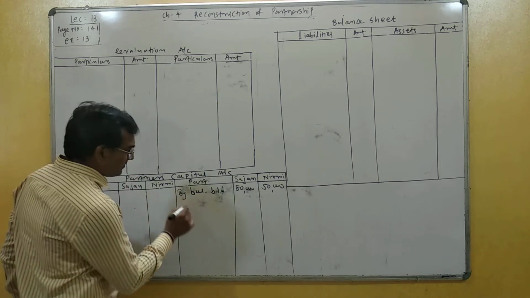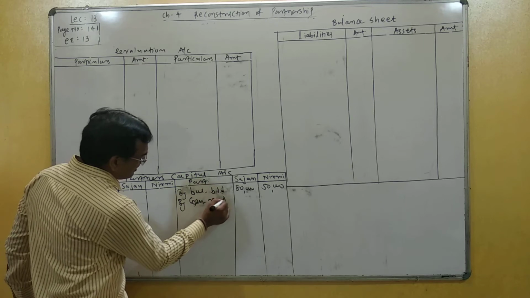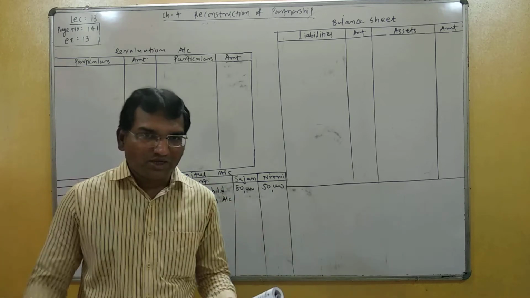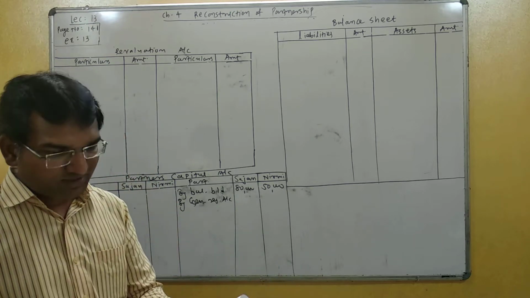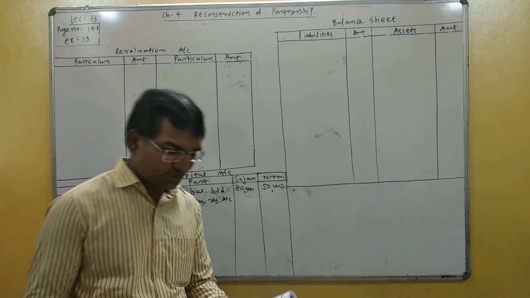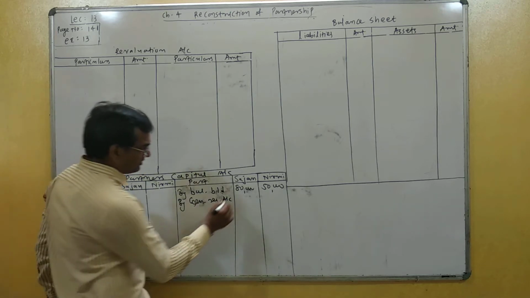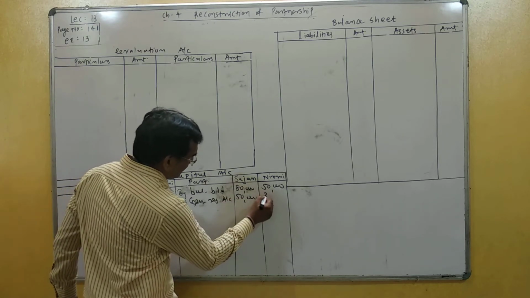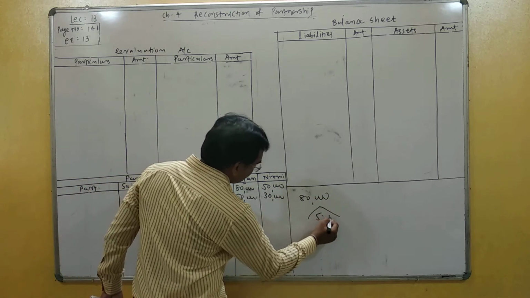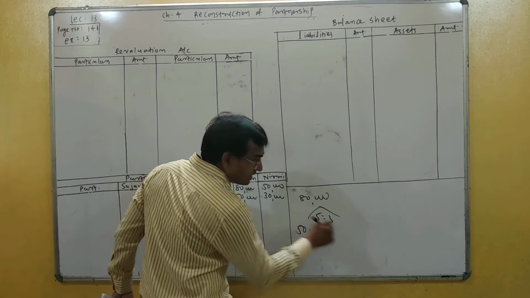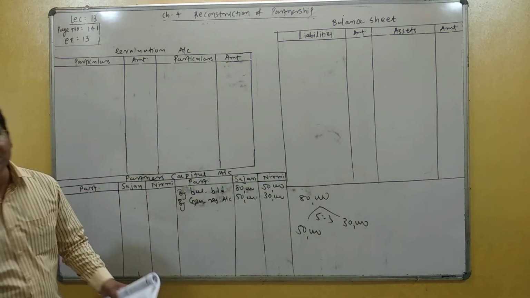So on the credit side of partner capital account, by general reserve account, 80,000 is divided between partners in their old ratio, which is 5:3. So 5/8 is 50,000 and 3/8 is 30,000. This is the distribution of general reserve.